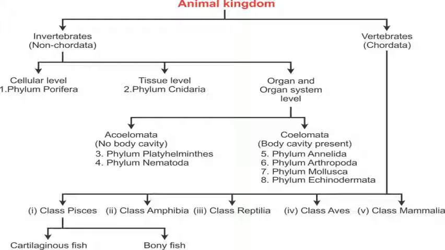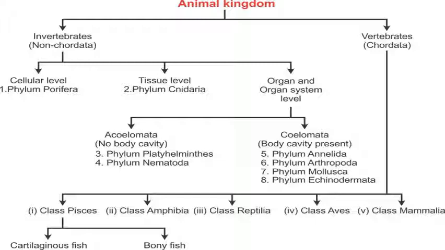On the basis of coelomate, meaning presence of body cavity, they are divided into phylum Annelida, Arthropoda, Mollusca and Echinodermata. Vertebrata, Chordata, are again divided into 5 classes. The diversity of fishes is placed in class Pisces, divided into cartilaginous and bony fishes.